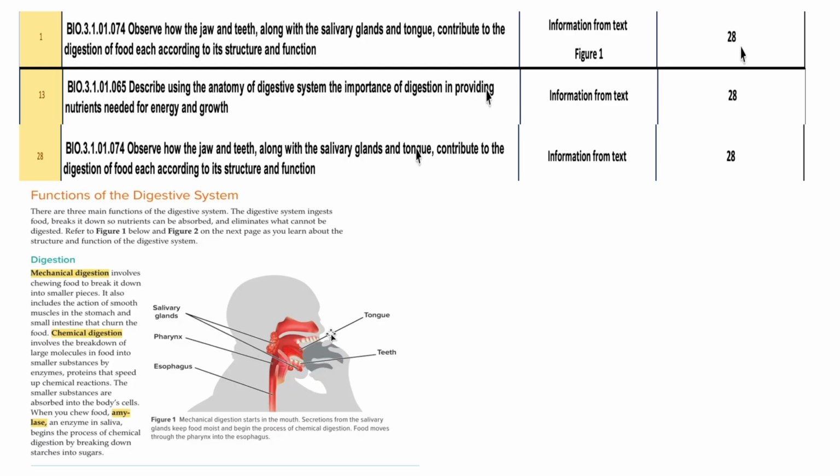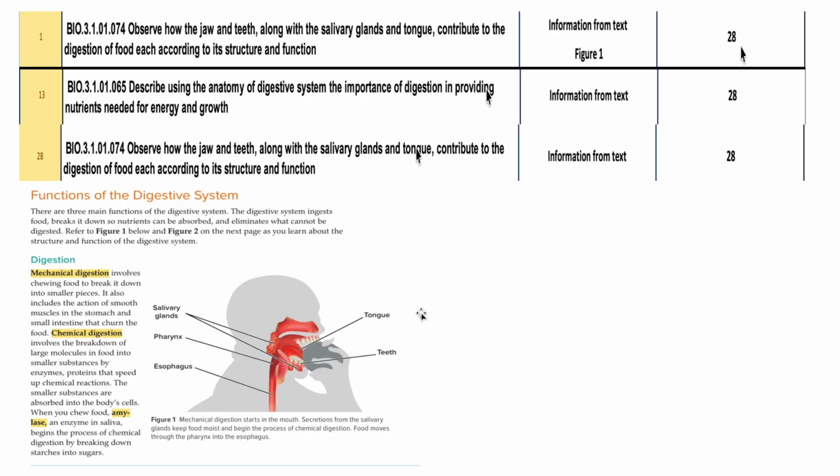So you have two different types of digestion happening in your digestive system. First one is the mechanical digestion and the second one is the chemical digestion. So the tongue, teeth and the muscles are part of the mechanical digestion. Mechanical digestion is physically breaking down the food into pieces.